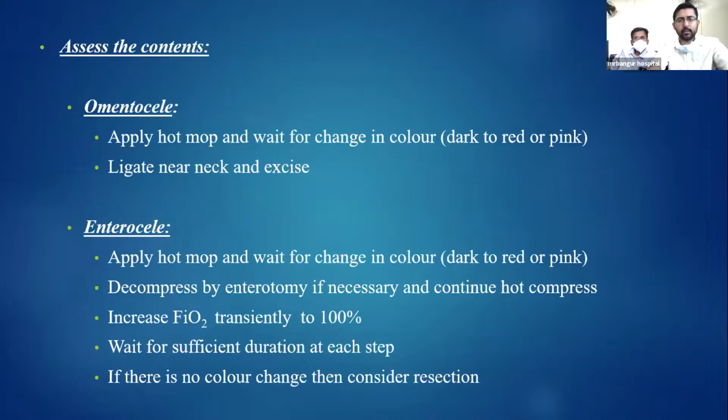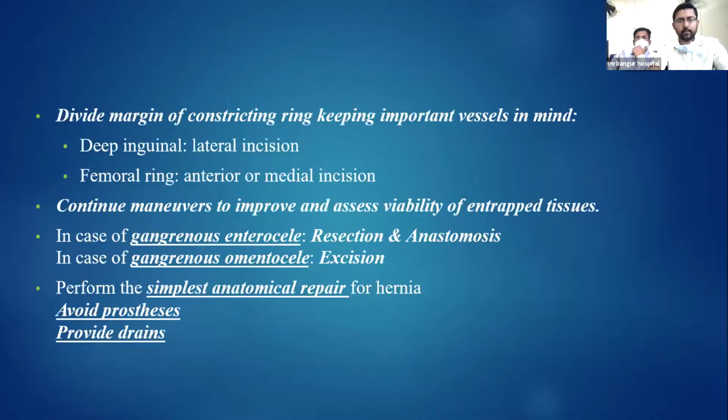If it is an omentocele, we apply a hot mop and see whether there is a change in color, and we ligate near the neck and excise. If it is an enterocele, we apply a hot mop and wait for a change in color. We try to decompress by enterotomy if necessary, by increasing the FiO2. And if there is no change in color back to normal, then we consider dissection. We divide the margins of the constricting ring, keeping important vessels in mind. In case of a gangrenous enterocele, we must go for resection and anastomosis. Gangrenous omentocele, for an excision.